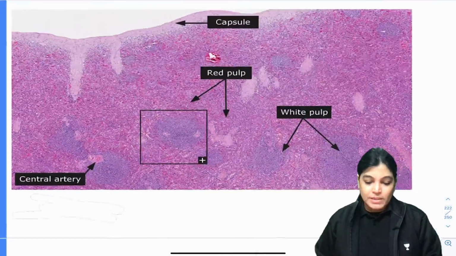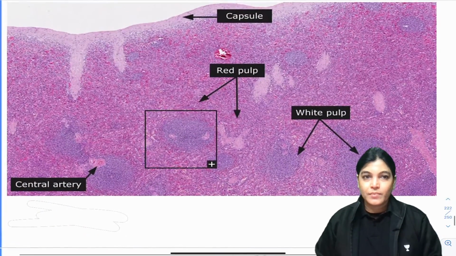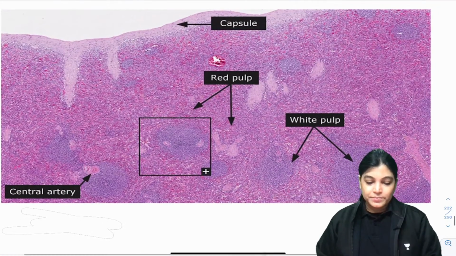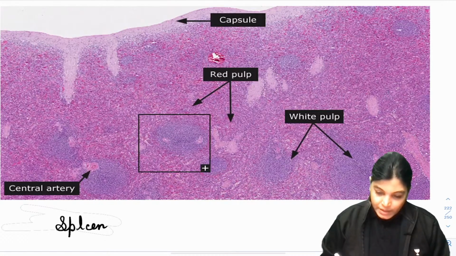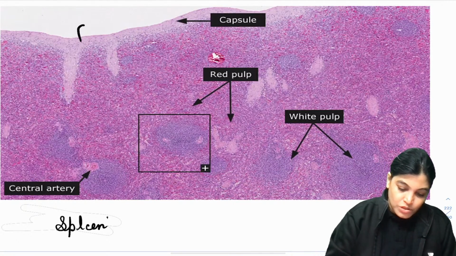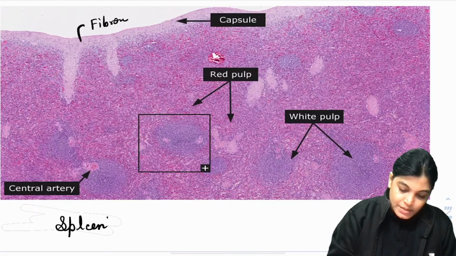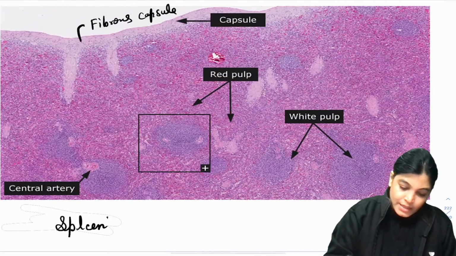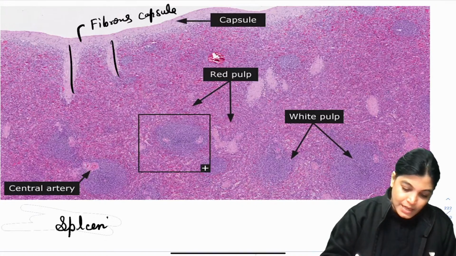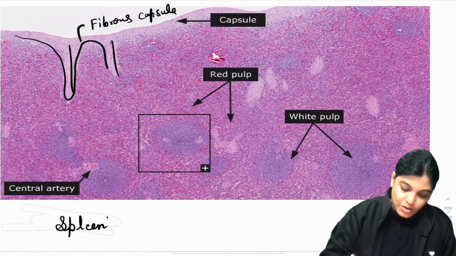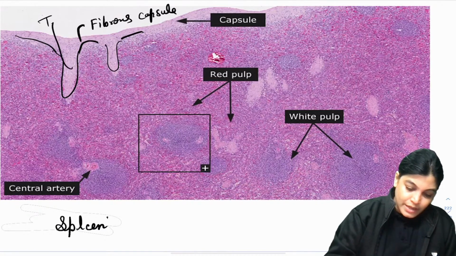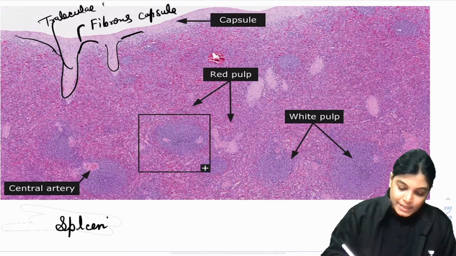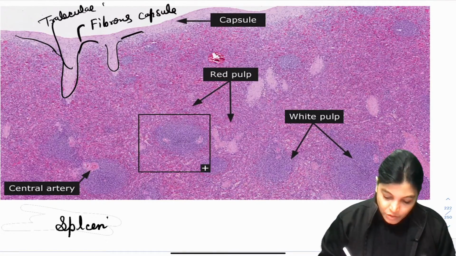See here, let me slightly enlarge this diagram. This is a slide of spleen. In this we have the outermost fibrous capsule. What are these which are going inside? These are all trabeculae. Through the trabeculae the central artery is traversing, and here you can see one of the